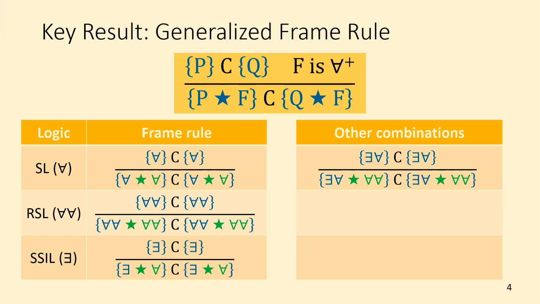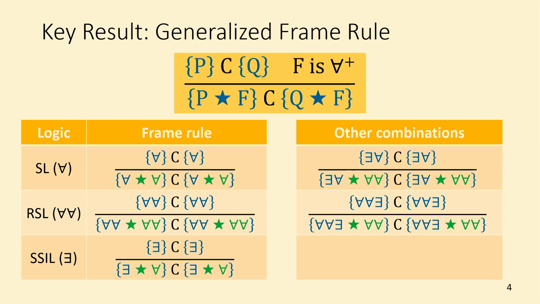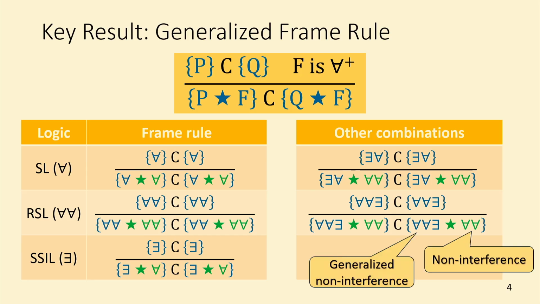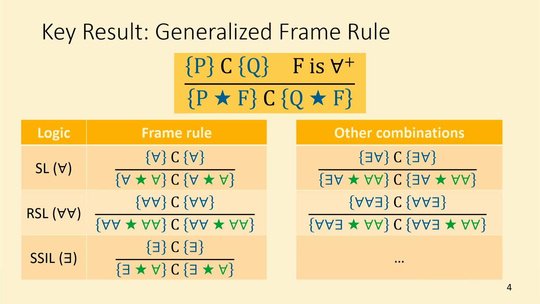For example, the following hyper triple above, expressing that exists for all hyperproperty, we can, for example, frame for all frame. And what is even better, we are not forced to frame the same number of quantifiers on the left and on the right, which crucially allows us to frame, for example, non-interference to generalized non-interference, which is exactly what our goal was, to obtain modular reasoning for hyperproperties, and so on and so forth.